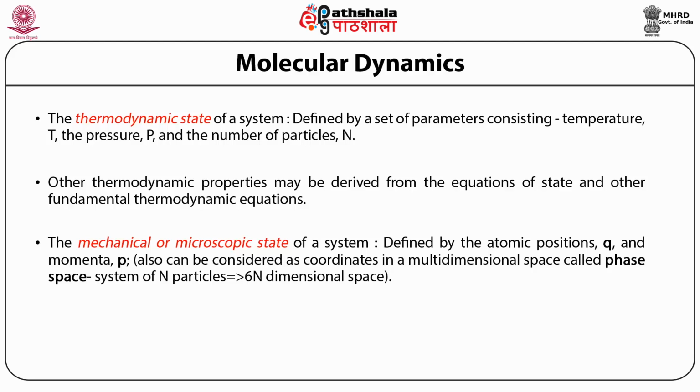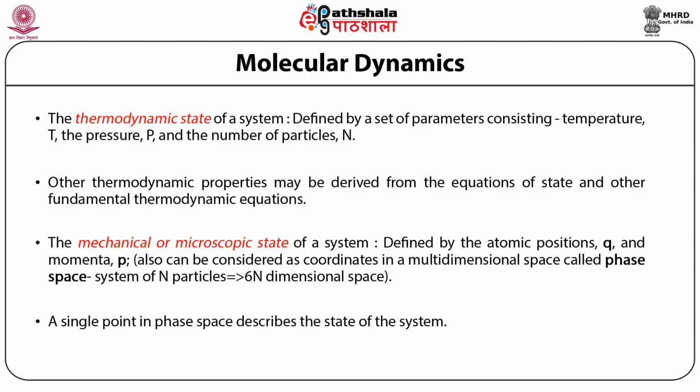In that case, if the system has n particles, then obviously a 6n or greater than 6n dimensional space has to be considered, where the microscopic states will lie. Please do note, this 6n dimensional space can also add up to a few additional dimensions, and that is the system's motion also can be considered. So any single point in this phase diagram would describe the state of the system.